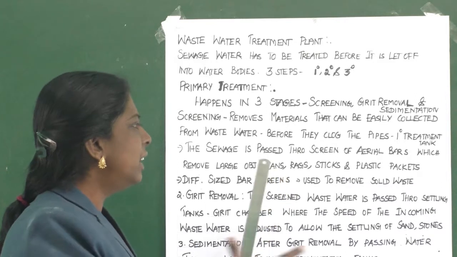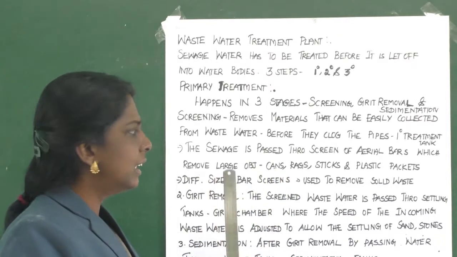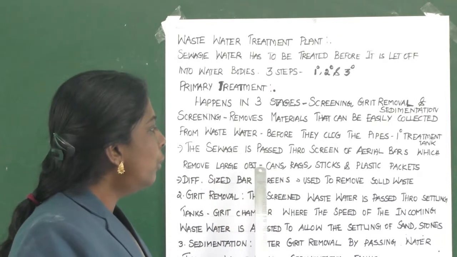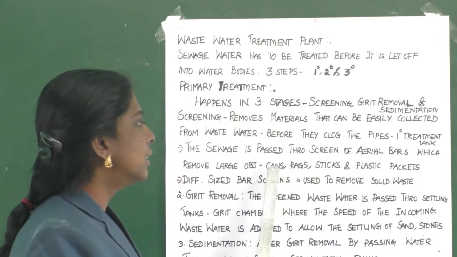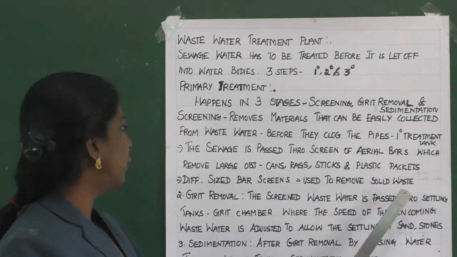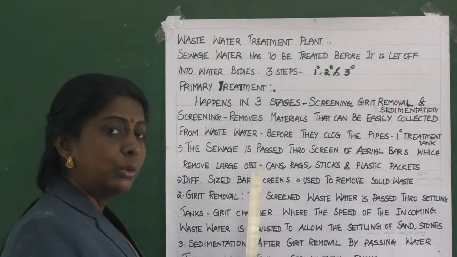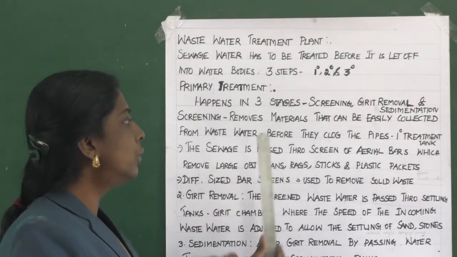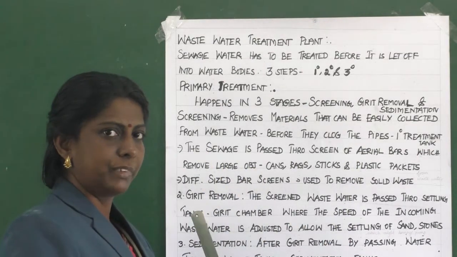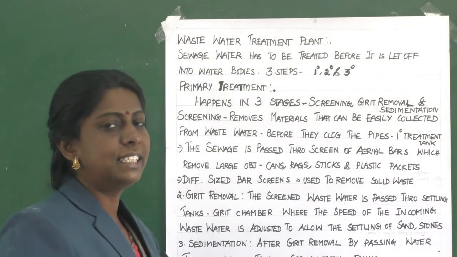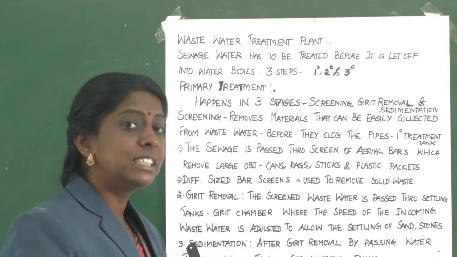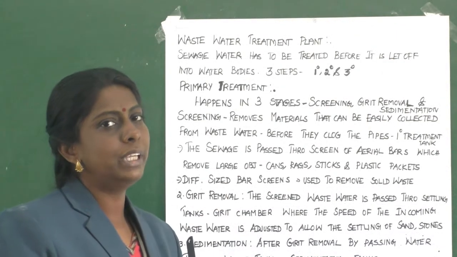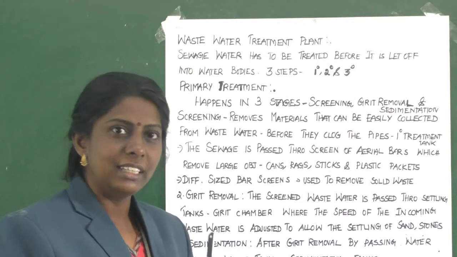All of these collections will be there in this wastewater, isn't it? Yes. So, to remove all these things from the wastewater, they are allowing it to pass through aerial bars. Here these screening steps are done so that all these large objects will be removed from the wastewater. Clear children?